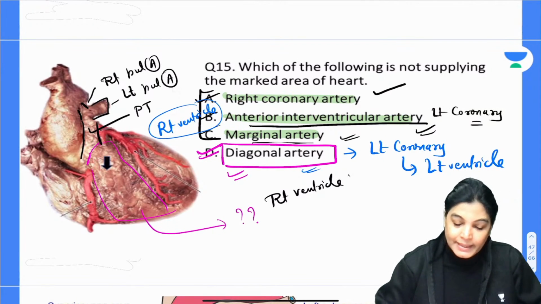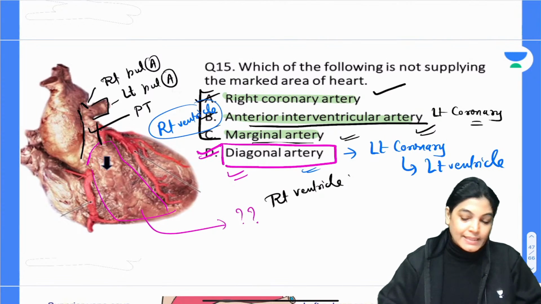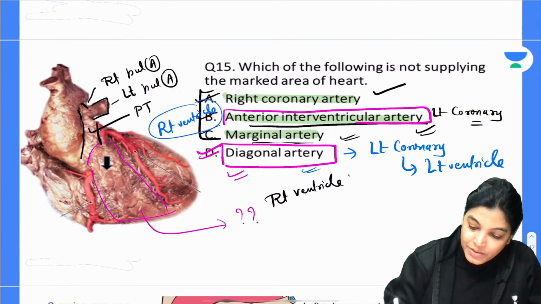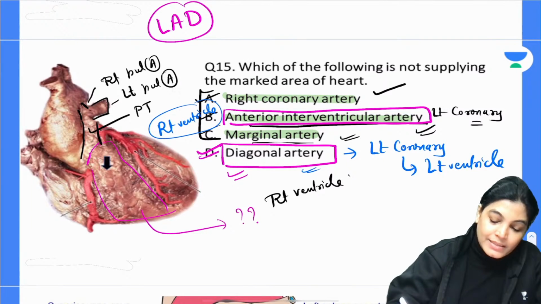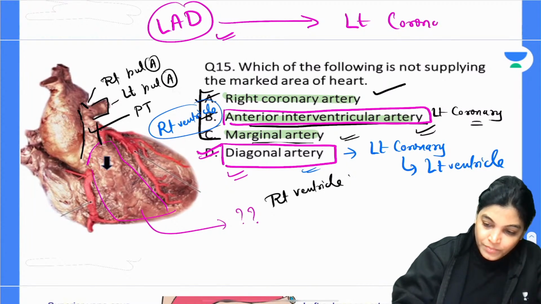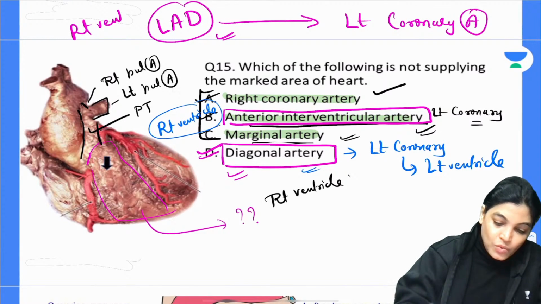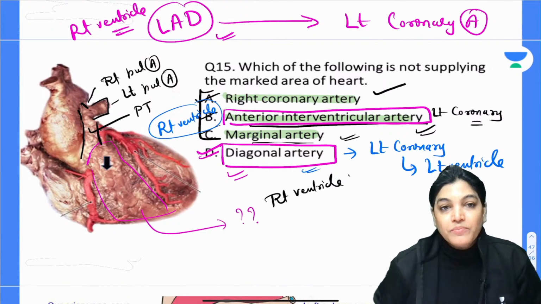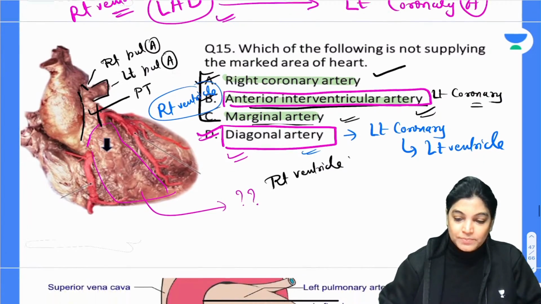LAD, left anterior descending, is also a branch of the left coronary artery. The anterior interventricular artery is also called the LAD artery, and it is a branch of the left coronary artery. It also gives blood supply to the right ventricle. Only the diagonal artery is not giving blood supply to the right ventricle. This was asked in the 2019 AIIMS entrance examination.